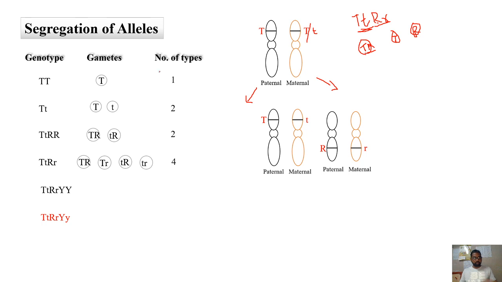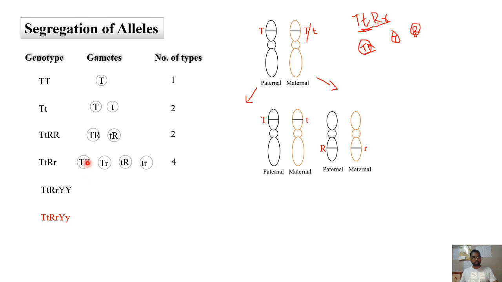So when you apply that here, when it is capital T small t, the types of gametes produced are capital T and small t, so the total number of types is two. When it is capital T small t, capital R, again two types of gametes will be produced. When it comes to capital T small t, capital R small r, I can write four different combinations like this.